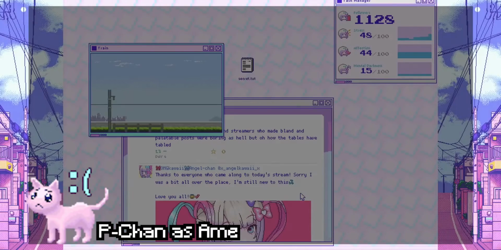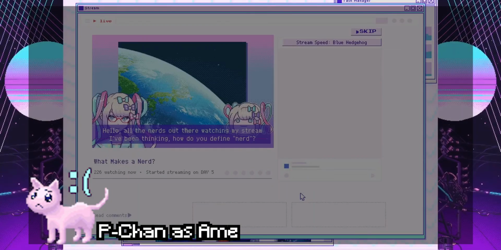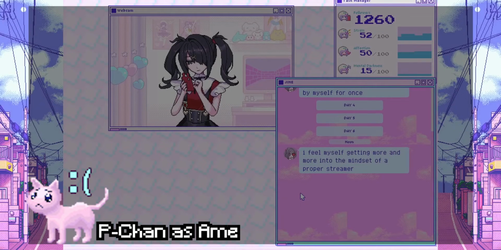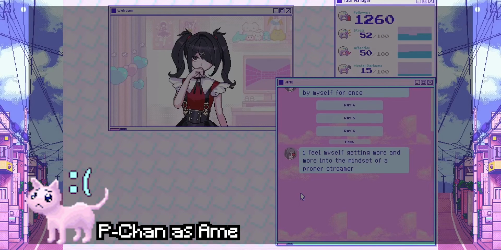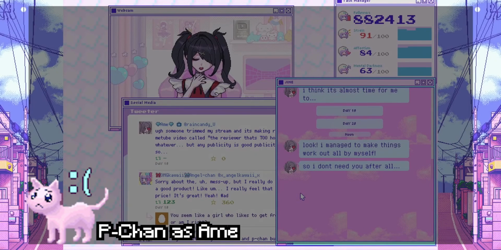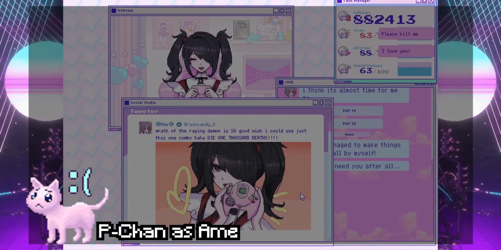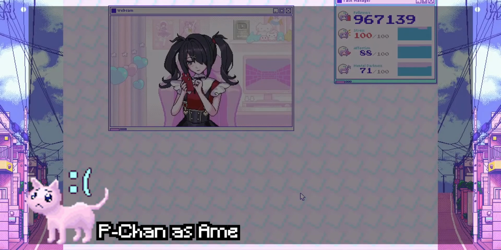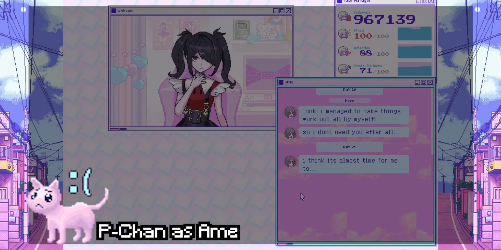In the end, Ame figures out that she does not need P-chan anymore, standing up and walking away from the webcam. This indicates that the entire game was basically Ame running simulations of her streaming career through the perspective of P-chan. This ending reframes the previous two identities of P-chan, proving that they can simultaneously exist, but also explaining discrepancies in P-chan's behavior.